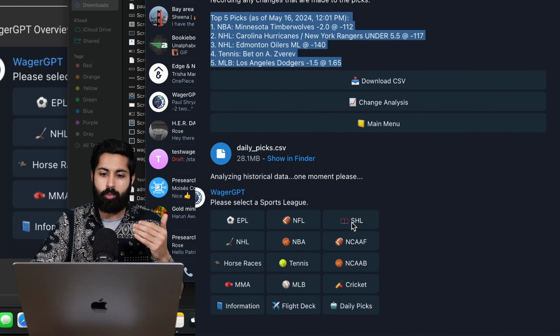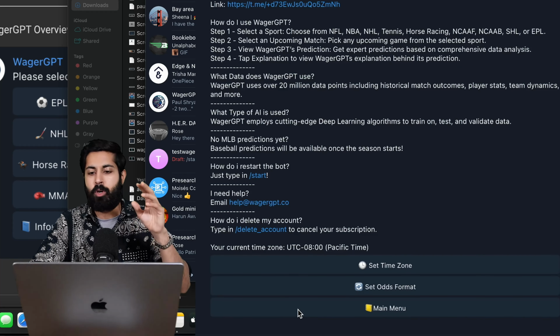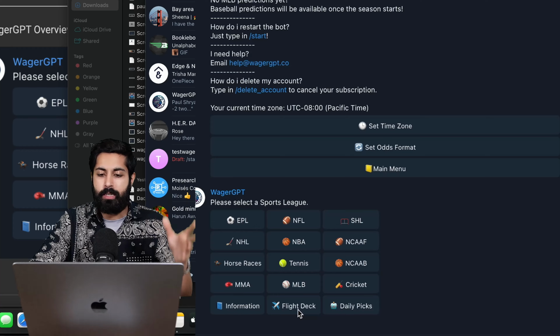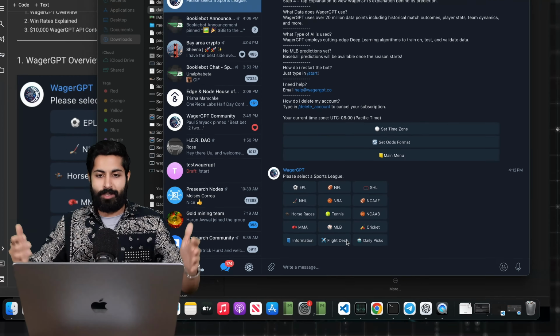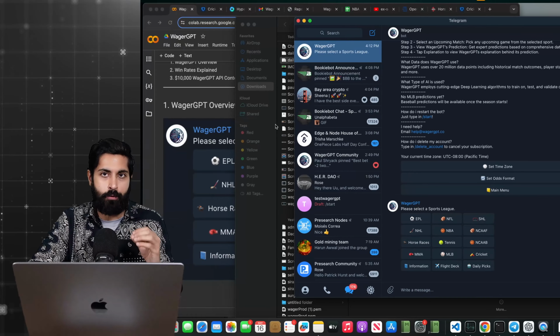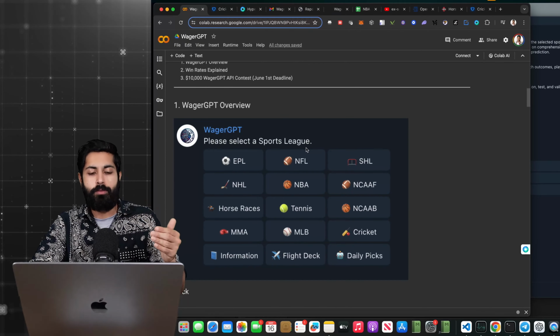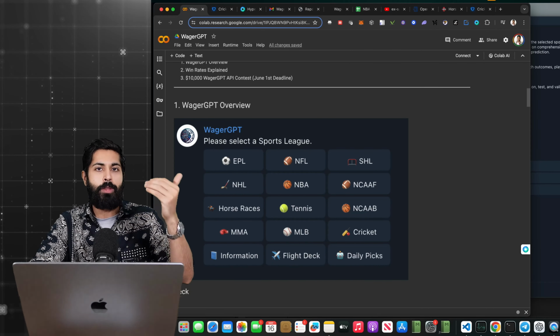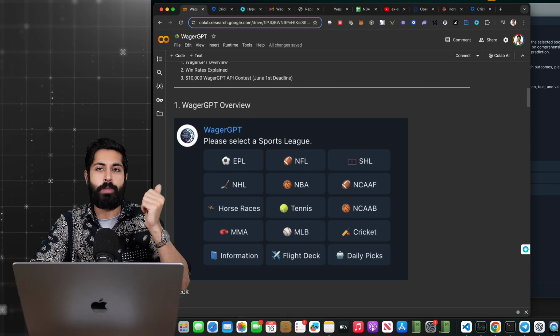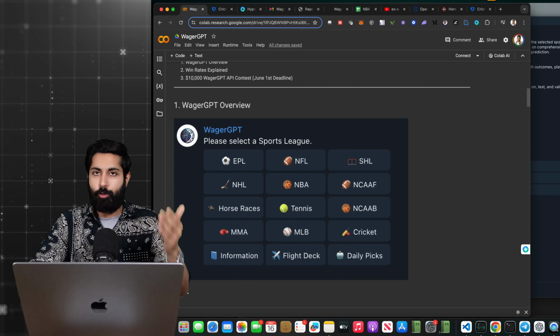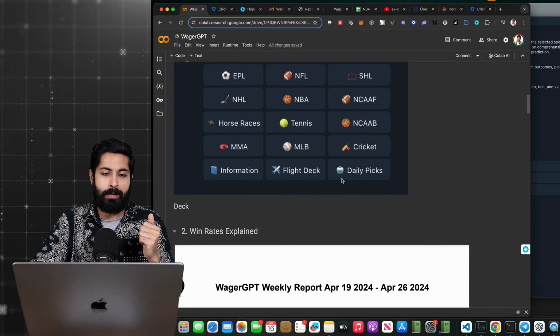Now, that is Wager. We've added some localization features. You can set your time zone and odds format if you're European or living outside the country, in India, anywhere else. And there's a lot to still do here, but I wanted to give you a quick overview of the product first and how much we've improved. Player props are now there for the NHL, for the MLB, for the NBA, as you saw, for the NCAA, and all these new leagues as well that the bot is making predictions for.